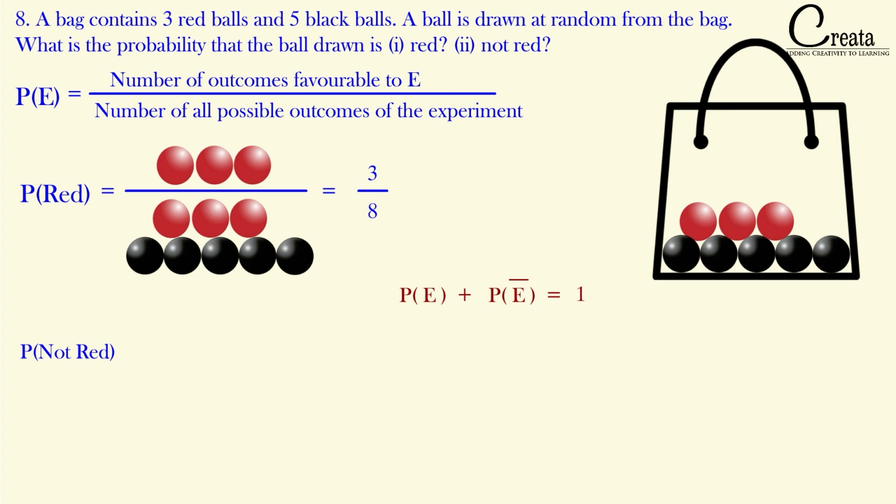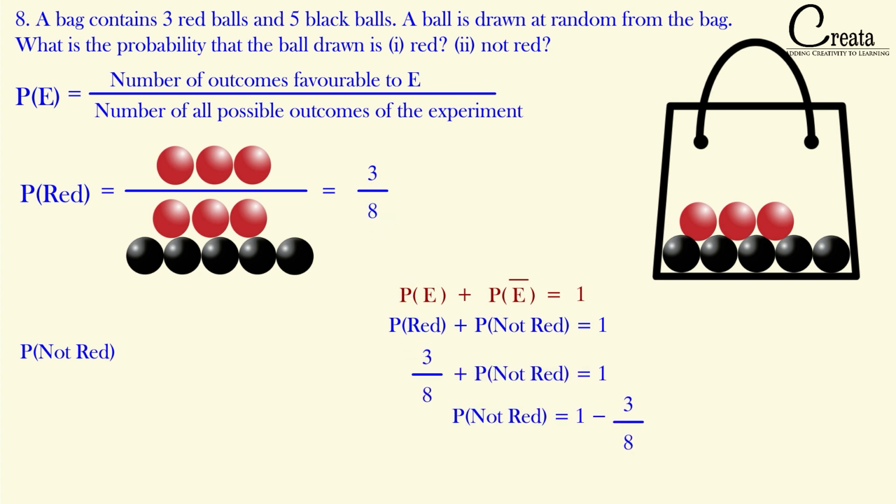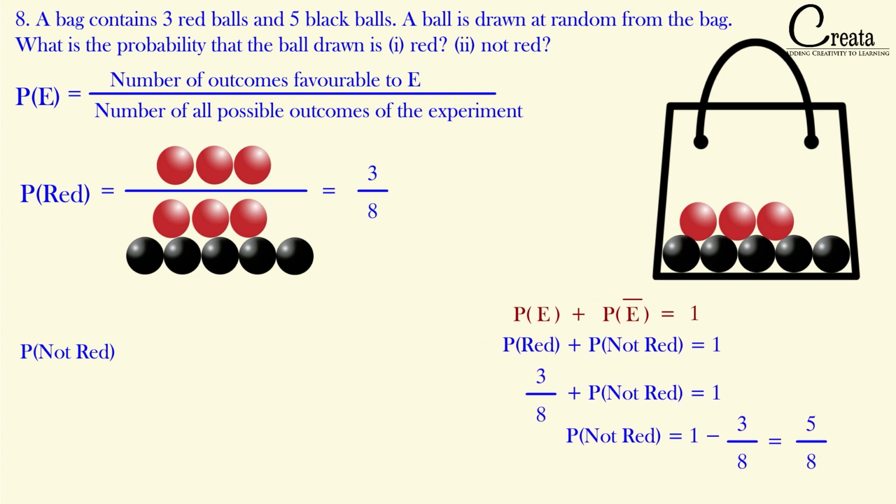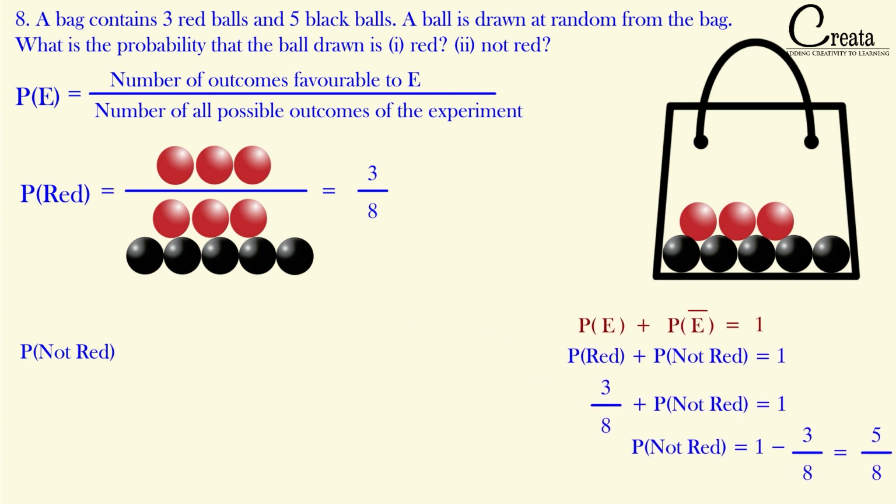We got probability of red ball plus probability of not red ball is equal to 1. And just now we have calculated the probability of red ball as 3 by 8. Let's put the value. We got our answer as 5 by 8. That is the probability of not getting the red ball. We can also approach the second part in a different way.